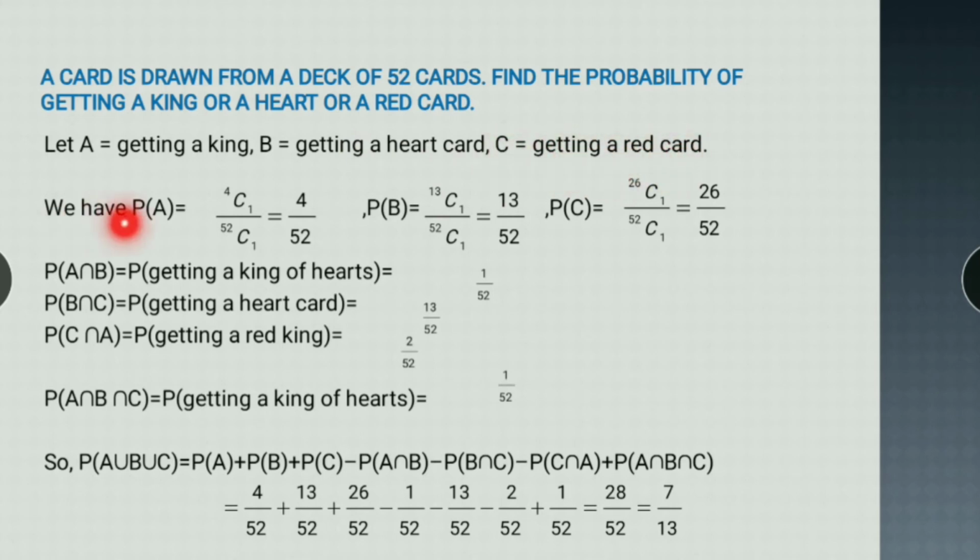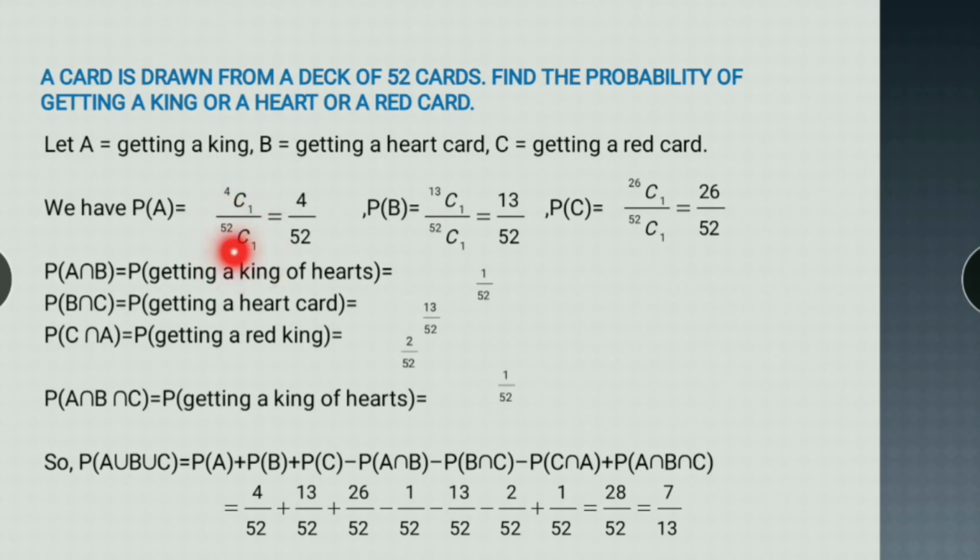So what is the probability of A? A is king. How many kings are there in the pack of cards? There are 4 kings, so we have to choose one among them. So it's 4C1 divided by 52C1.